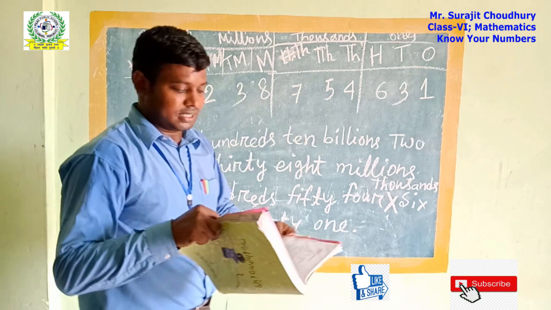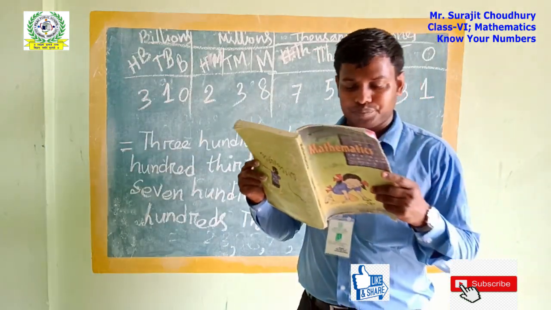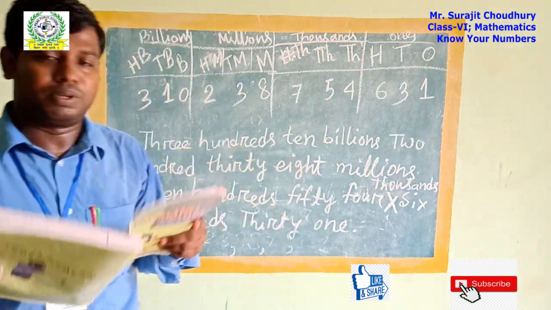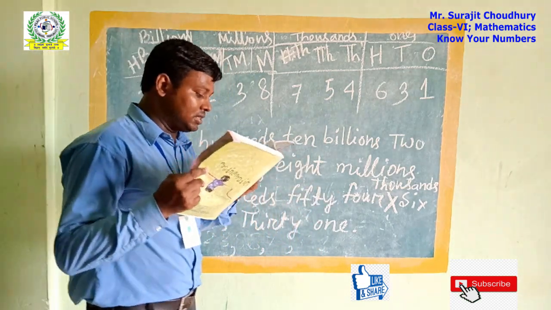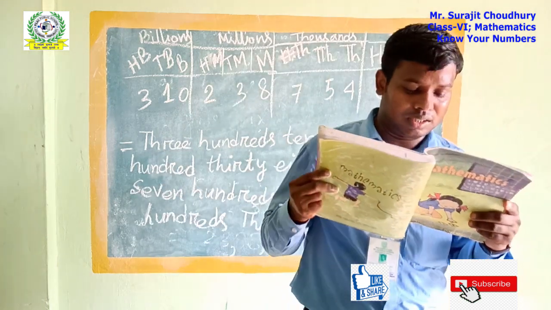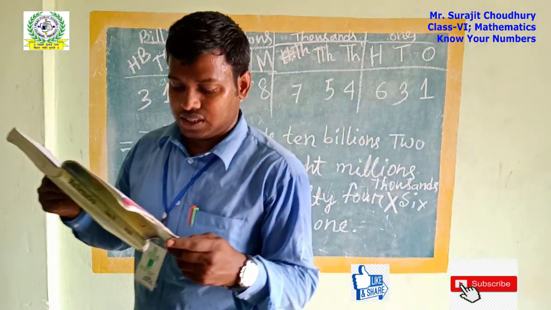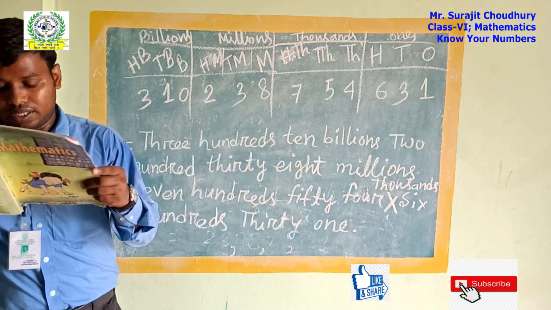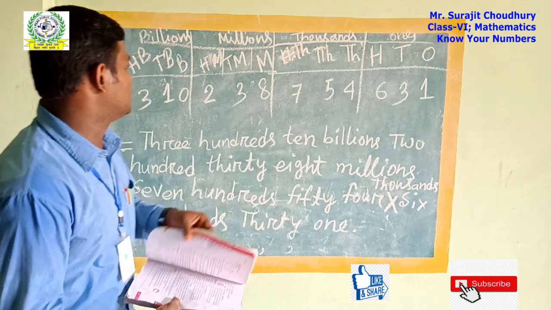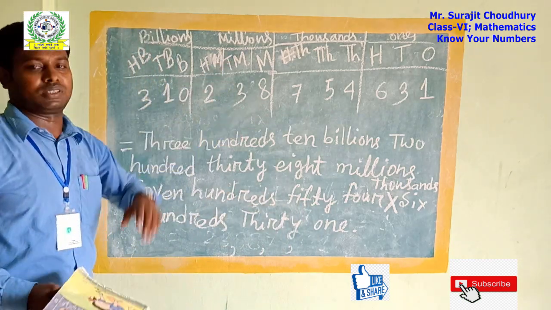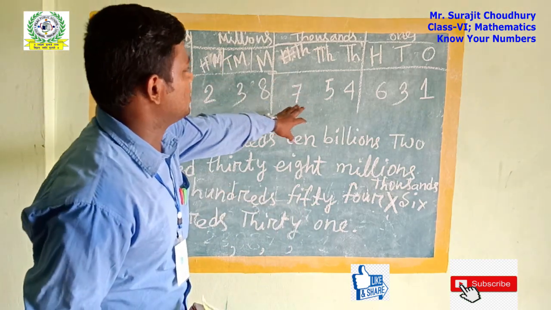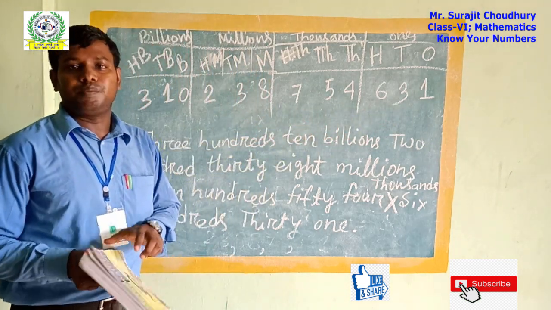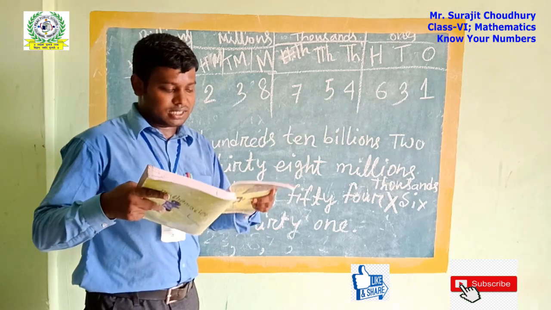You will get this in Exercise 1.1. Insert commas suitably and write the names according to the Indian system of numeration. Another is to insert commas suitably and write the names according to the international system of numeration. Here you will get 6 or 7 digits or 8 digits, so you have to write only up to the millions place. If the digits are 8 digits, up to the millions place is there. So this is all for today's class.